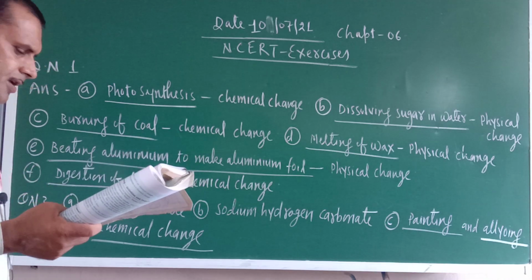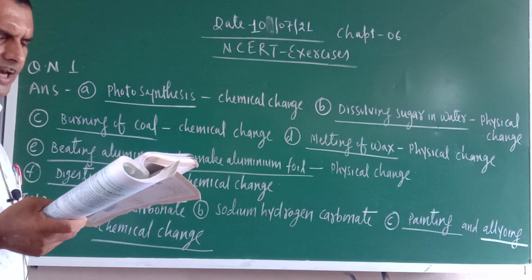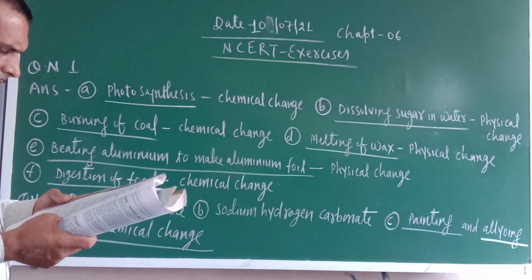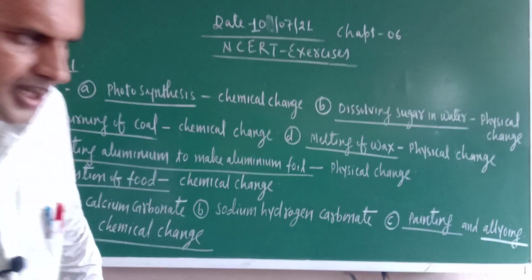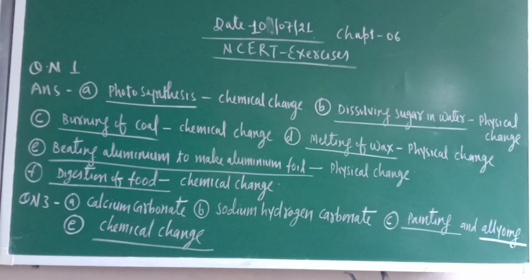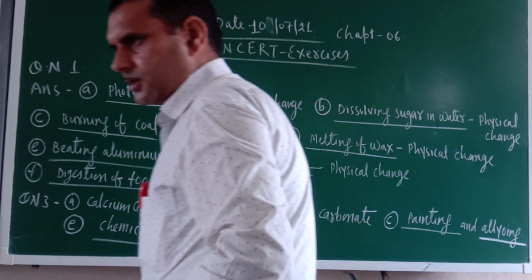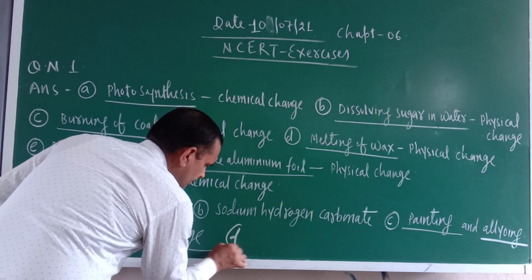Now, the next one is: changes in which only dash properties. Let me write the D. I have not written it here. Just a minute, I am writing D here.